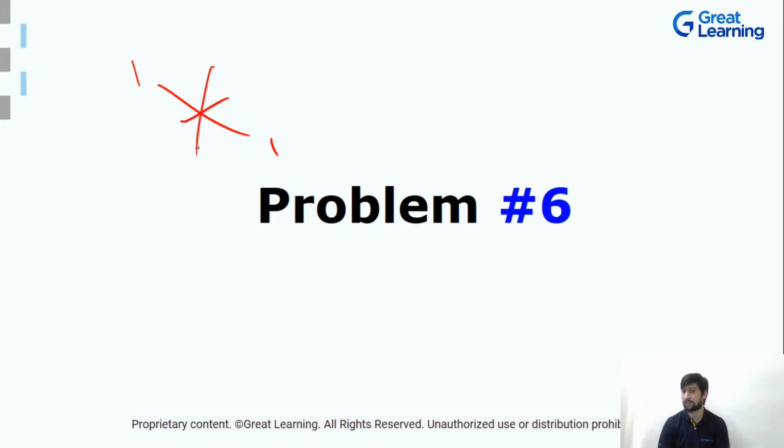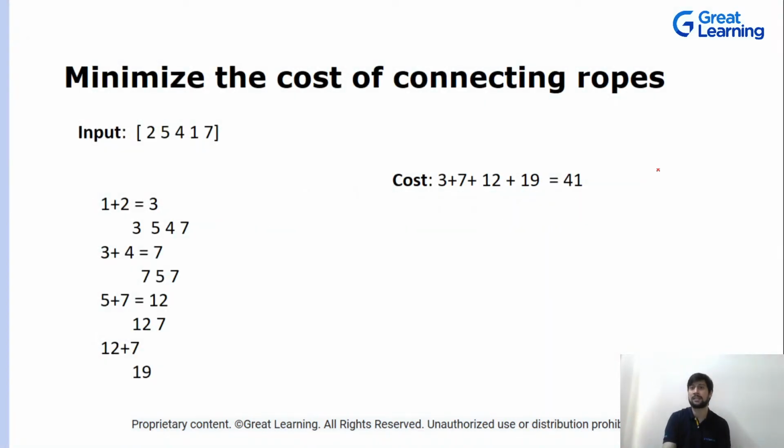in the Catalan series. Okay, so now this question is very important, and there are a lot of variations of this problem. This is asked by Amazon multiple times, just by changing the wordings. Ropes are changed with something else, petrol or anything, right? So this can be asked in multiple ways, and this is a very important problem. So let's try to cover this first, and then if time is there, we will go back to our previous problem. Now you have to minimize the cost of connecting the ropes.